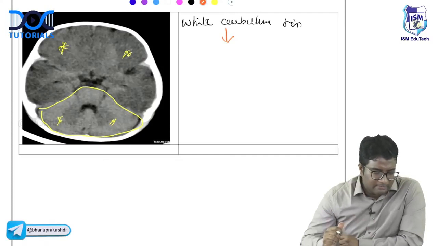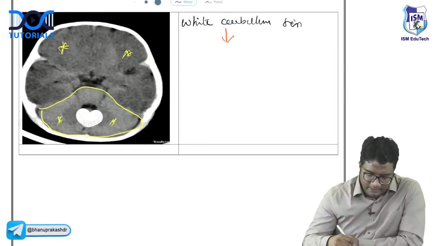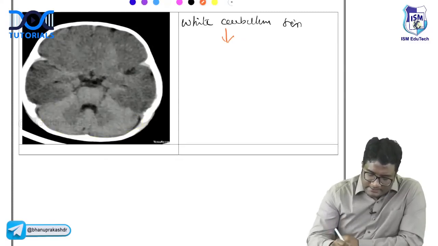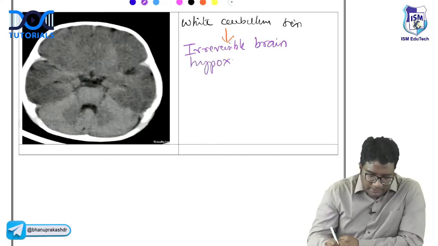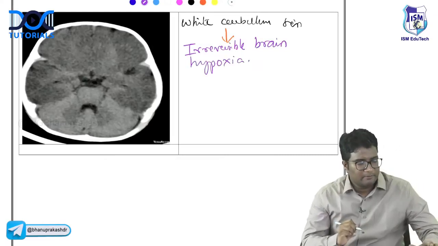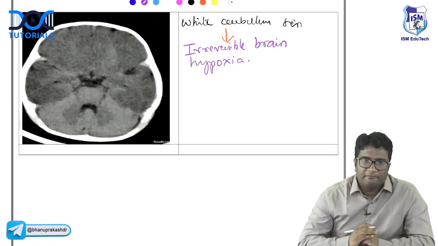Where do you see this white cerebellum sign? You can see the cerebellum appearing white compared to the rest of the brain parenchyma. This is seen in irreversible brain hypoxia. Irreversible brain hypoxia will have white cerebellum sign.